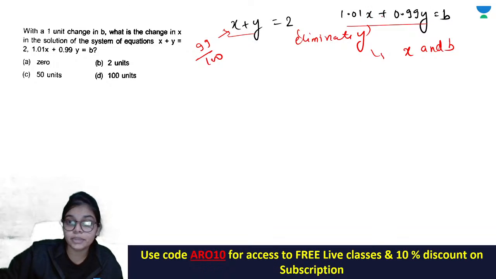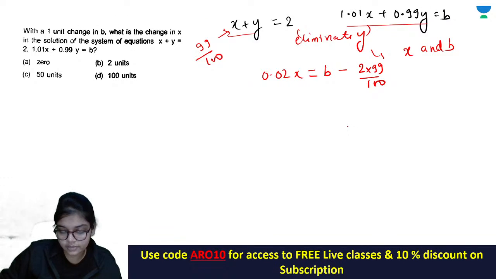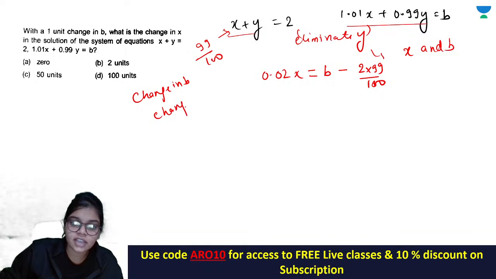So this will give me 0.02x is equal to b minus 2 into 99 by 100. This is what I'm going to get. ठीक है, right? Now change in b is given and change in x is asked.